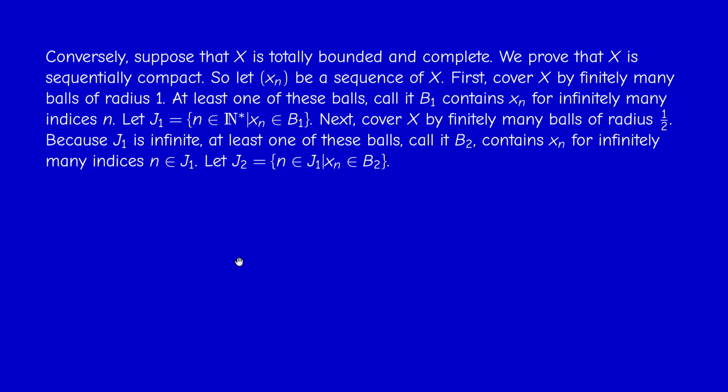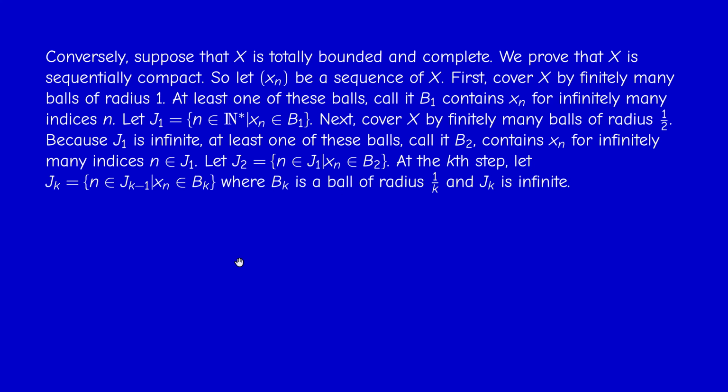So we let J2 be the set of integers in J1 such that xn is in B2, and I continue this. So at the kth step, we let Jk be the set of integers in the previous set such that xn is in Bk, where Bk is the ball of radius 1 over k, and Jk is infinite. So we repeat this to infinity. So what do we get?